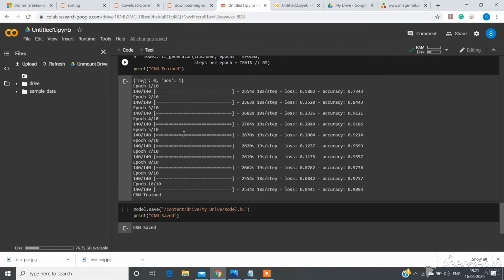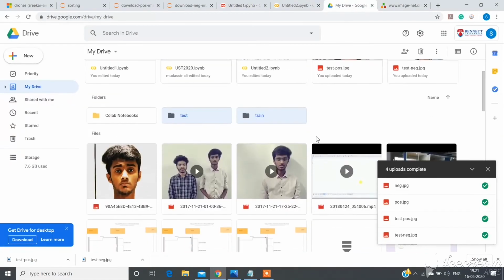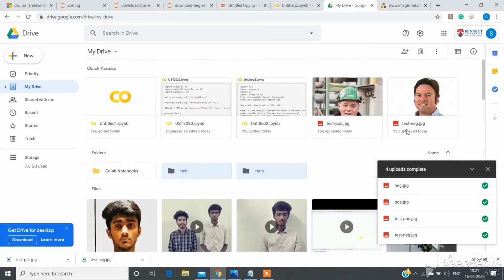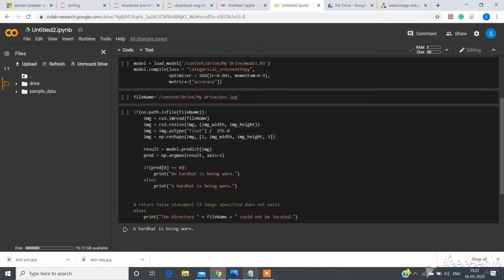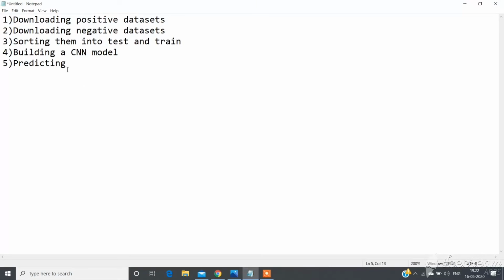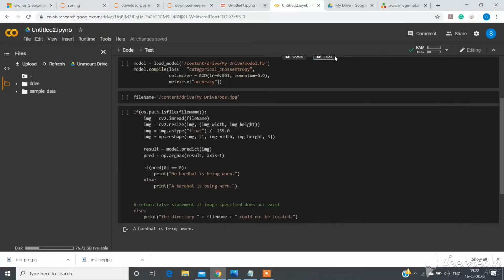So we are done with our training and our model is now saved. We are just left with predicting now. So let's quickly predict our results and check how our model is working. So this is our prediction code. As you can see here, our accuracy for the training set is 98%. So now let's test it with our testing data set or give some images as input and test it.